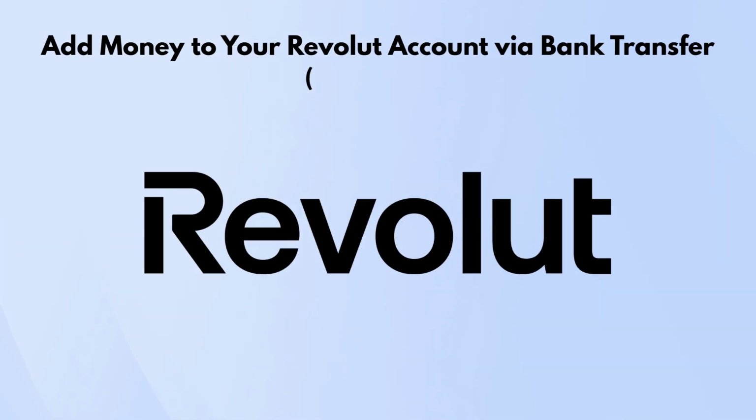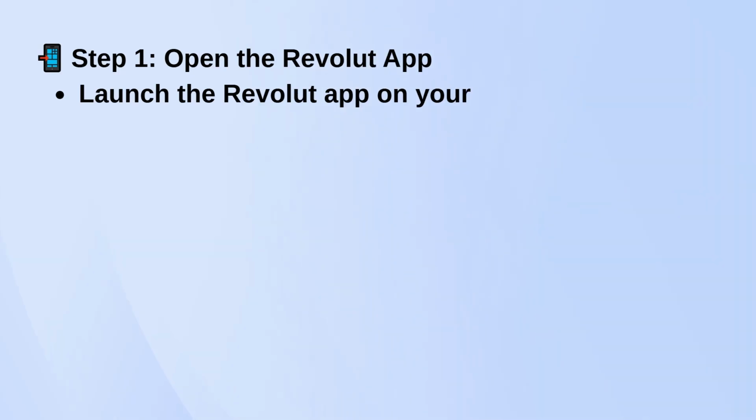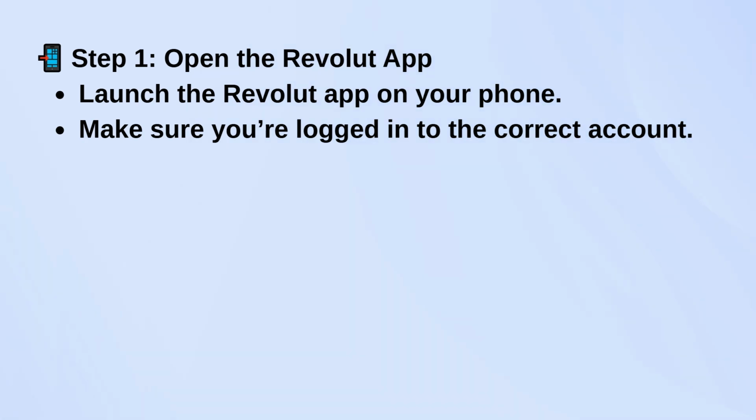Here's how to add money to your Revolut account using a regular bank transfer. It's straightforward, just follow each step so you don't miss anything. First, open the Revolut app on your phone and make sure you're logged into your account. On the main screen, tap the option that says Add Money.